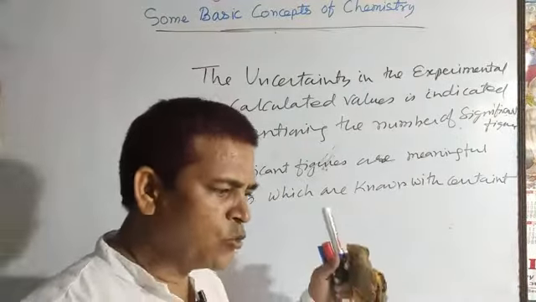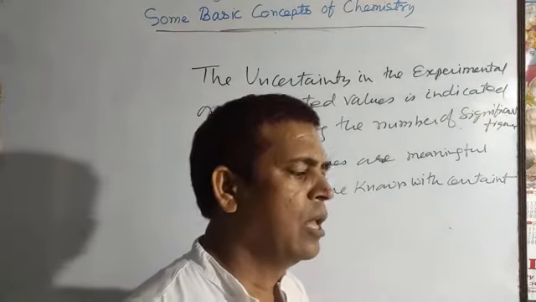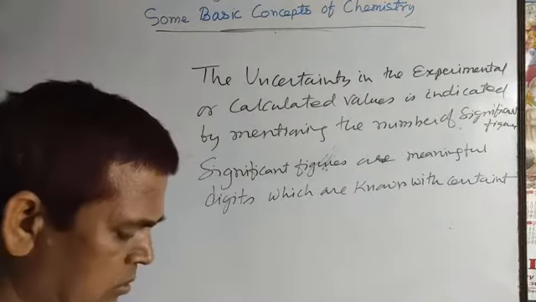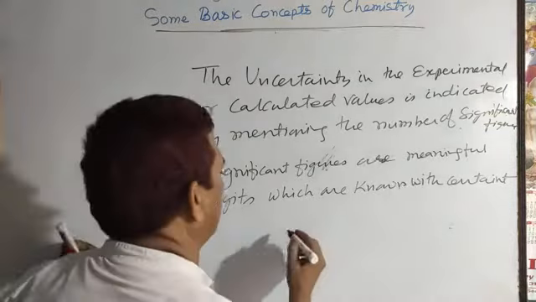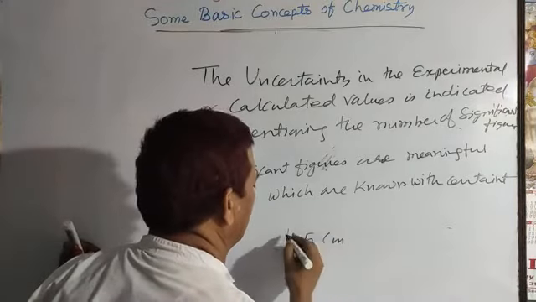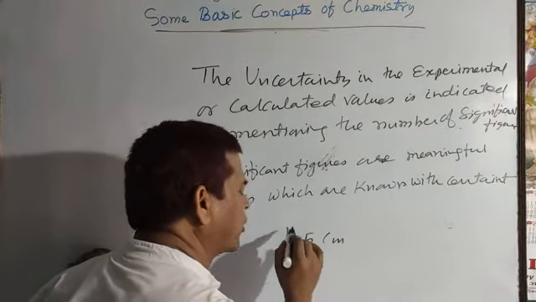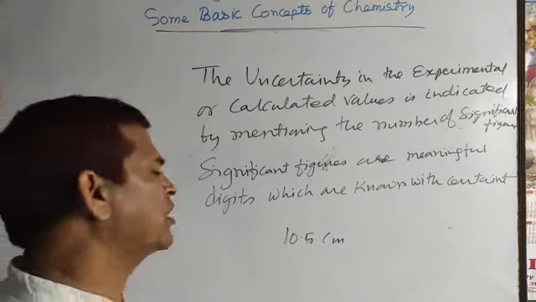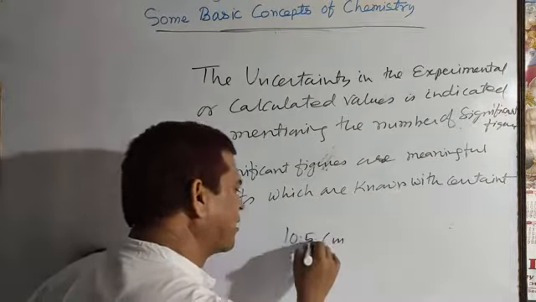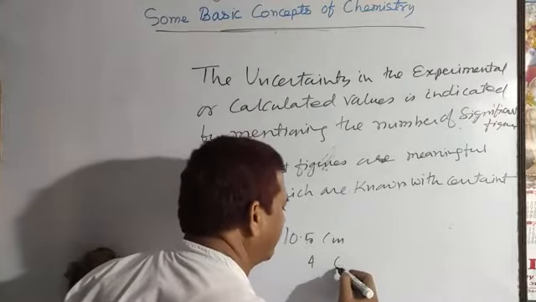So whenever you measure anything, suppose you are measuring the length of a book with the help of a scale. Naturally the last digit, suppose the length of that book is 10.5 centimeter. That 0.5 means the end point of the book coincides with the fifth division. It is not sure that it coincides at the fifth division, maybe it coincides with the fourth division or maybe with the sixth.